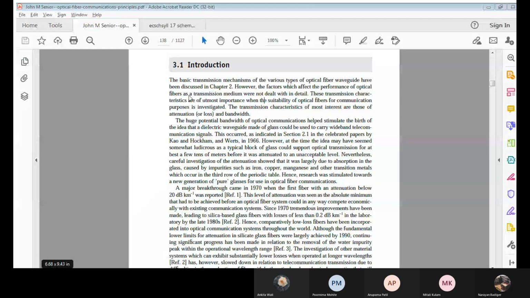Yes. What is that bandwidth? Anyone? A range of frequencies. Sorry, my voice is not audible. My voice is audible. Yes, sir. Okay. It's a range of frequencies. Yeah, it is the range of frequencies.